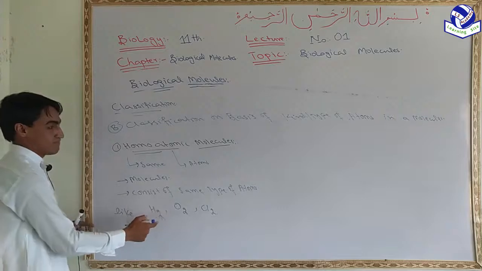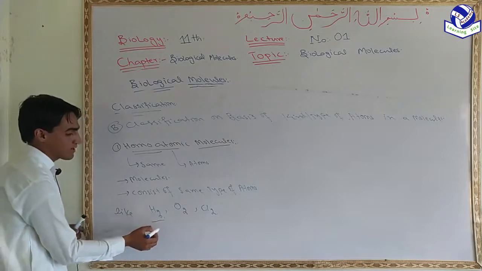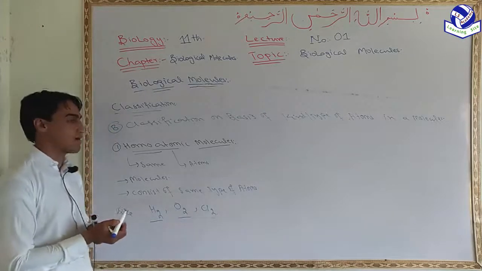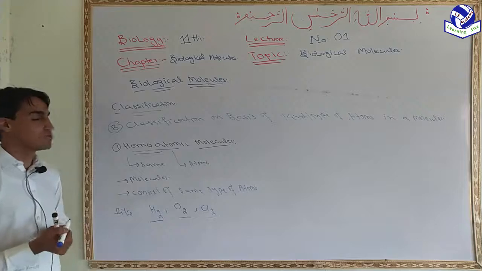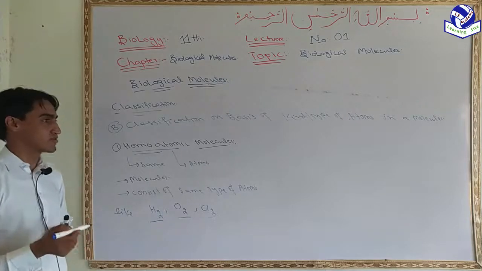So this is the type of molecule which consists of the same kind of atom, and such a molecule is called a homoatomic molecule.